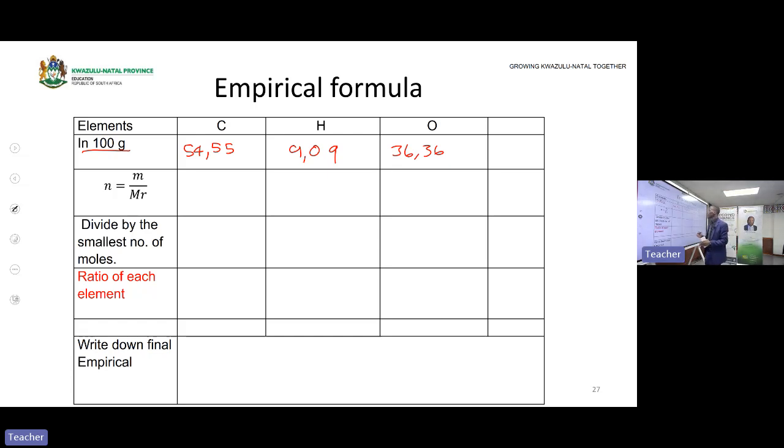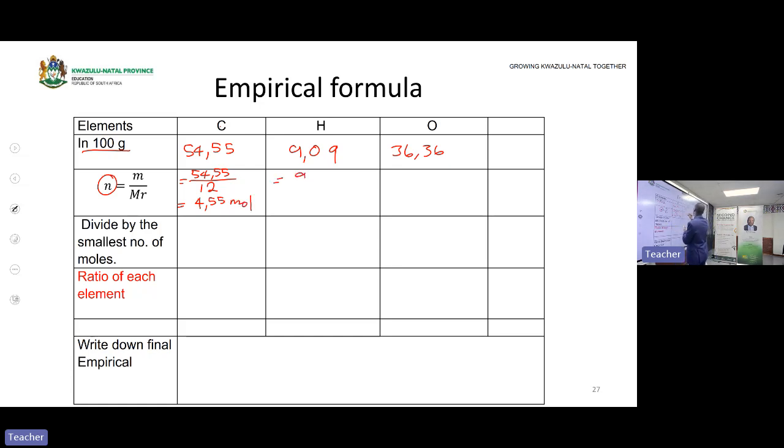Then we calculate the number of moles, as we indicated here that we are looking for the number of moles first. It will be 54.55 divided by the molar mass of carbon, which is 12. 54.55 divided by 12, then the answer will be 4.55 moles. Don't forget to include units.